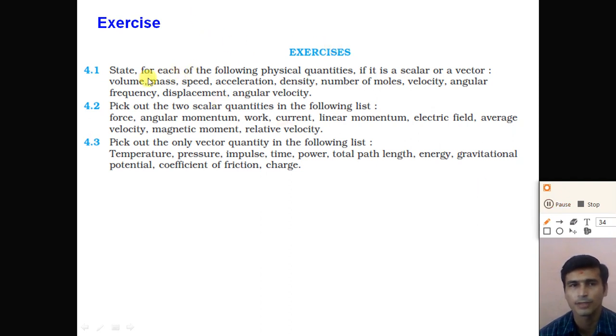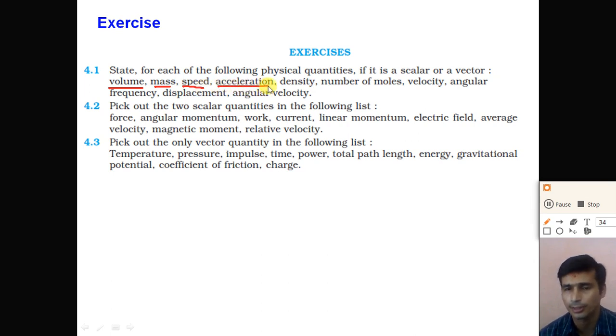Exercise question number 1. State for each of the following physical quantities if it is a scalar or a vector. So the first one is the volume. Is volume a scalar quantity or a vector quantity? To represent the volume, do we require a direction? No, right? So the volume is a scalar quantity. Mass is also a scalar quantity. Speed is also a scalar physical quantity.